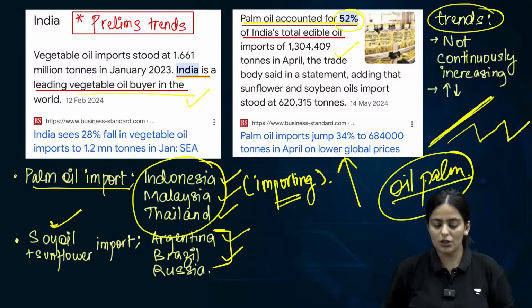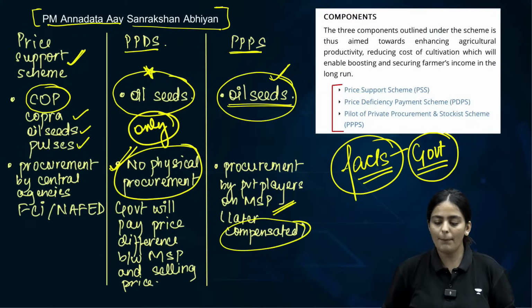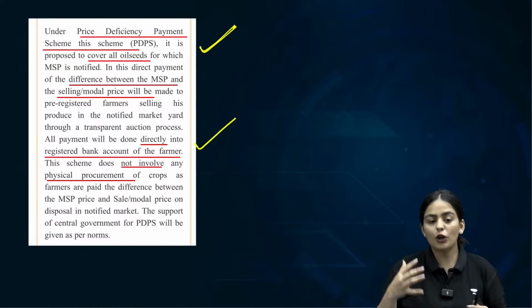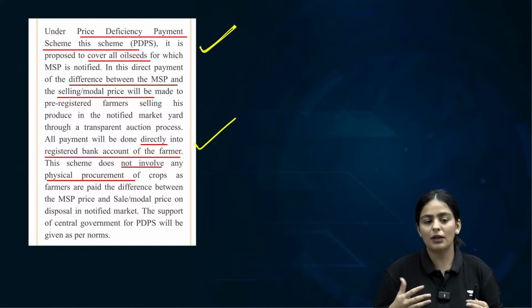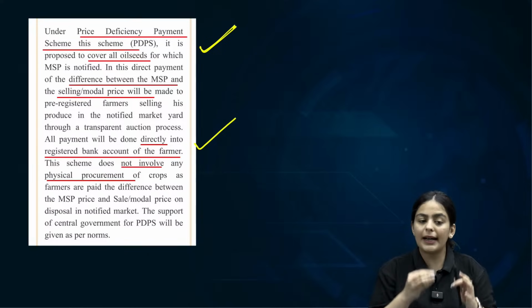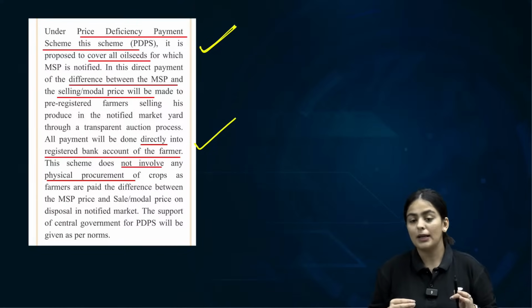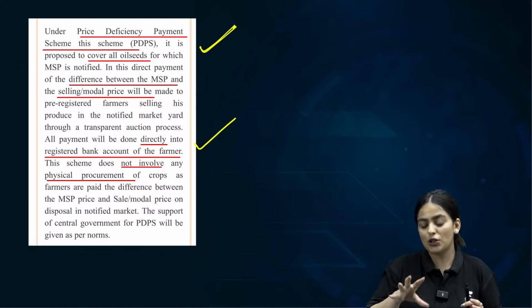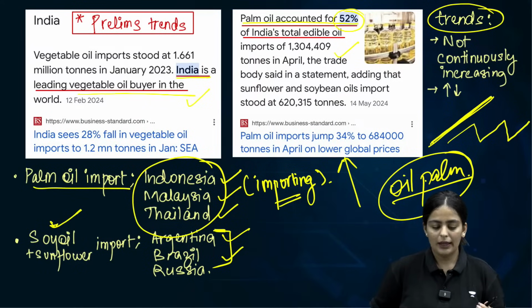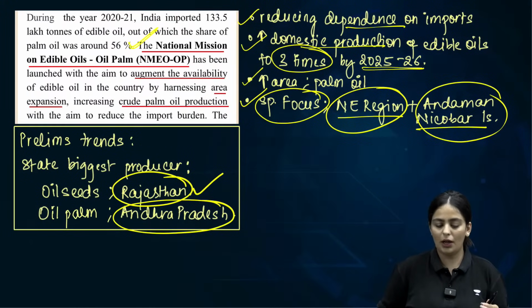If this particular question is clear, did you see the amount of trends and data that we took from here? The data is not simple facts. These data are trends that can be asked by UPSC. They will ask in areas which are important, like agriculture. Clear? All right, let's move on to our next question now.